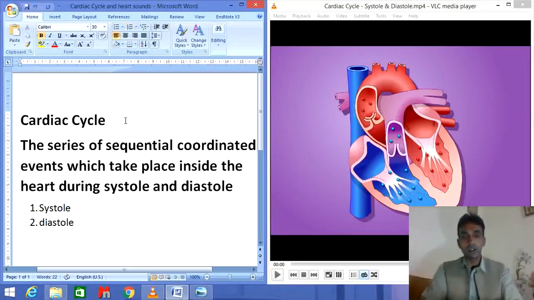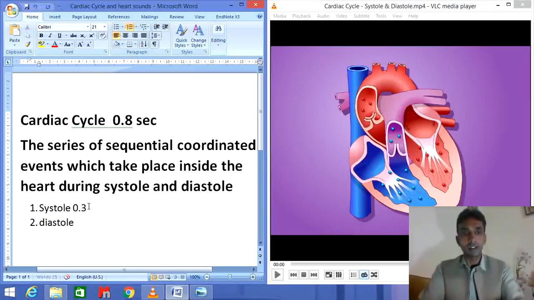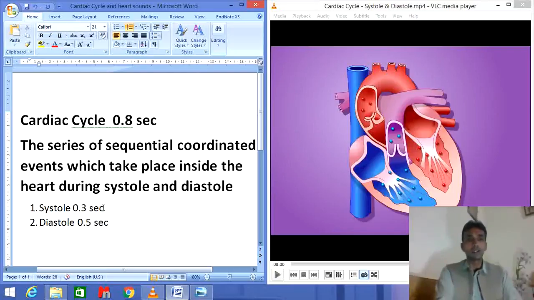The whole cardiac cycle takes 0.8 seconds, which is less than 1 second. While the systole, the contraction of heart, takes 0.3 seconds, the diastole takes 0.5 seconds. 0.3 second is taken by the systole, while 0.5 second is taken by the relaxation of heart or diastole.